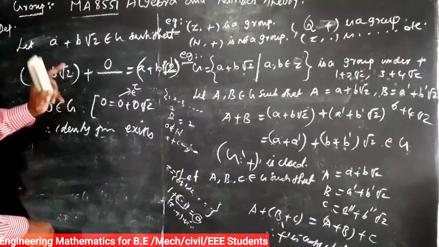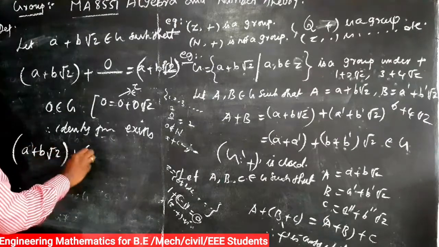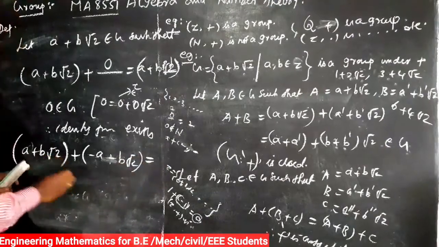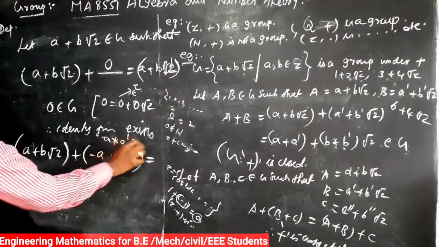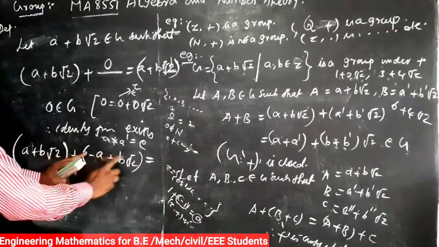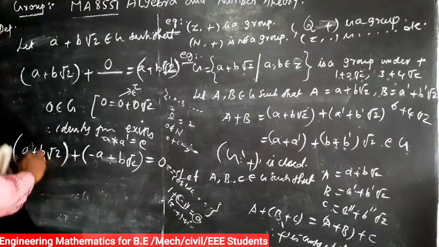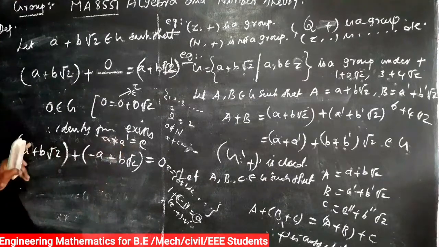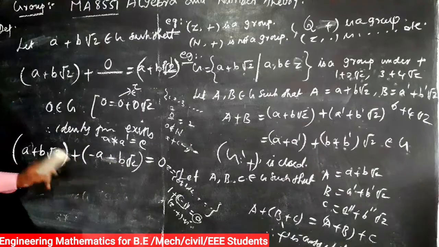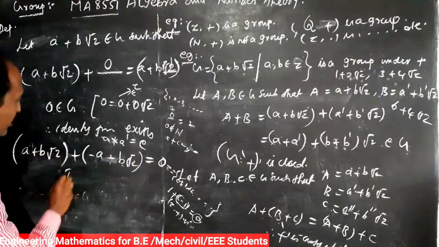Now we check the inverse property. We take one element, that is a plus b root 2, plus minus a minus b root 2, that is a star a inverse is equal to identity. So identity is 0. So a plus b root 2 plus minus a minus b root 2 is equal to 0. So the inverse of a is minus a. So the inverse of a plus b root 2 is minus a minus b root 2. So adding these two values, plus is the operator, the value is equal to 0. Therefore the inverse property exists.